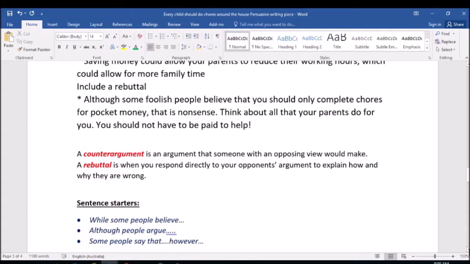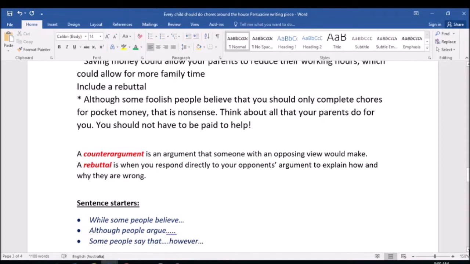A rebuttal is very similar to a counter argument. So a counter argument is an argument that someone with an opposing view would make. Remember, for most of you, from what I know, your view is that every child should do chores around the house. You agree with that. But someone with an opposing view would be someone with the view that, no, I don't agree that every child should do chores around the house. They shouldn't have to do chores around the house.